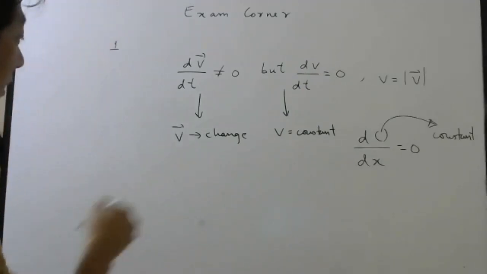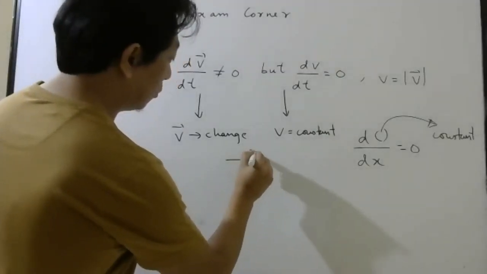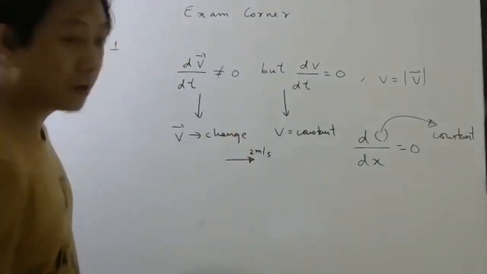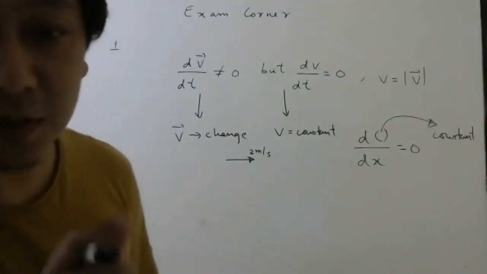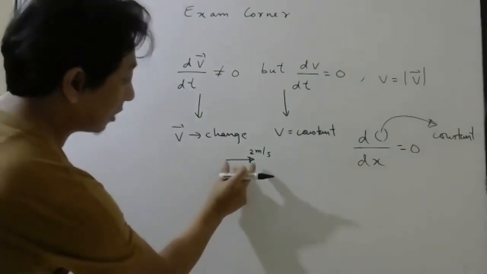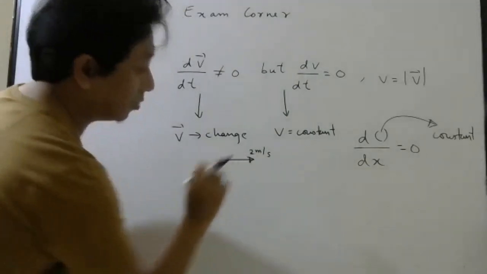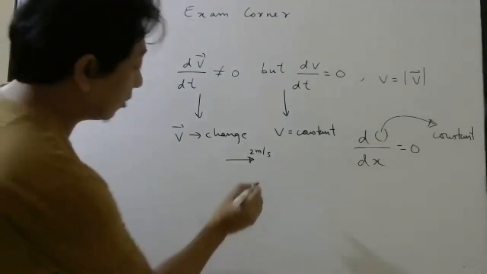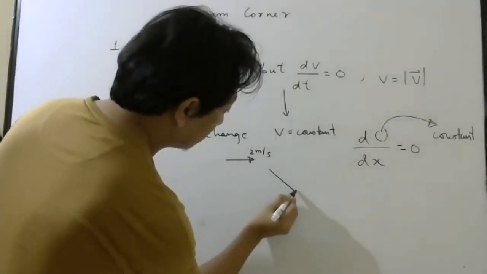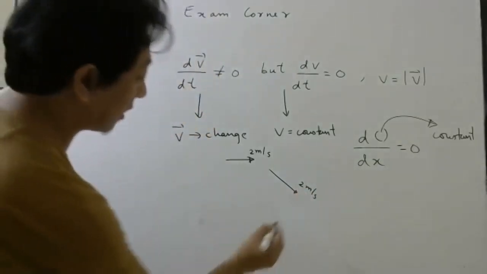For example, take this vector. Suppose this vector is here, 2 meter per second. The magnitude of the vector gives you the length of the vector, right? So suppose this vector has magnitude 2 meter per second. Now suppose I do like this. Then suppose I do like this.